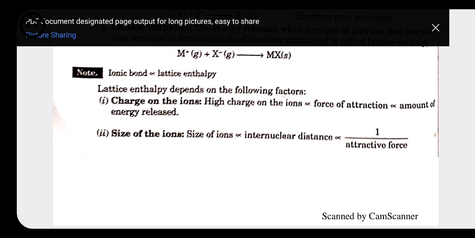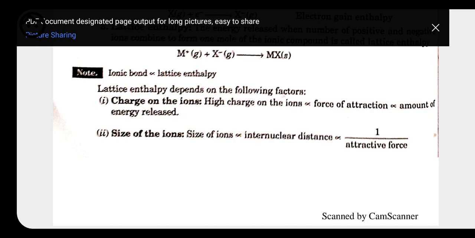So lattice energy also depends on the following factors, that is, the charge on the ions. What are the charges present? High charge present on the ions means more force of attraction. Then the amount of energy is also related to the amount of energy released.